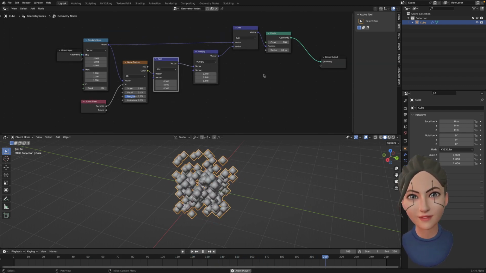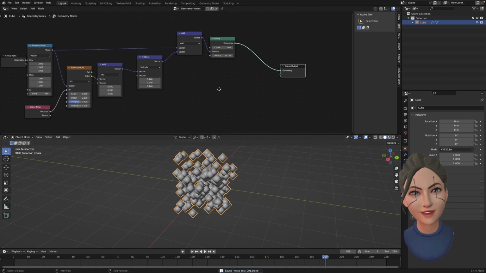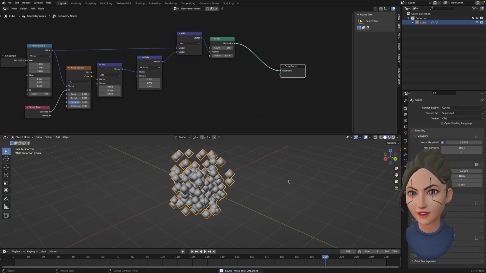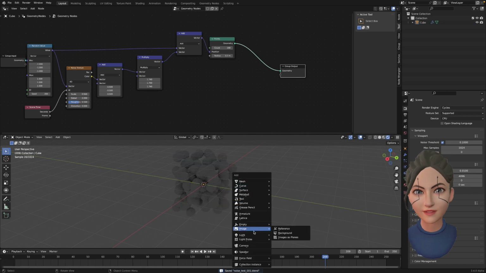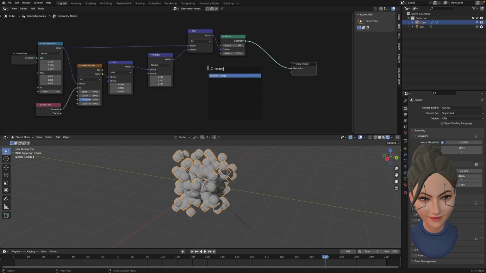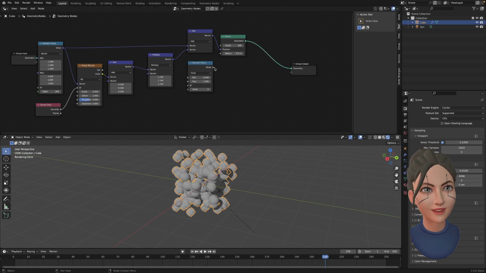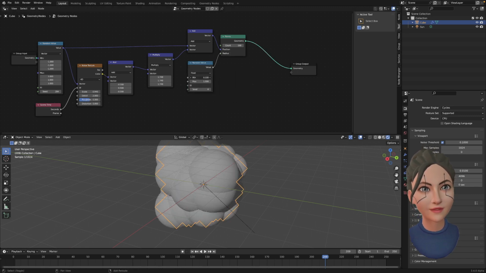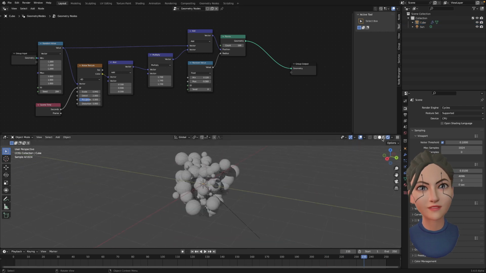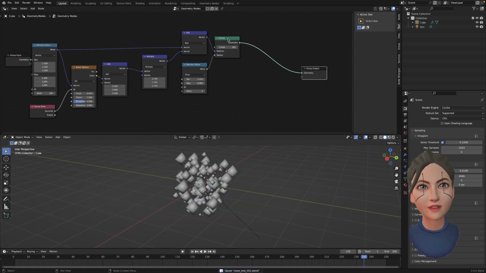Right. I'm gonna turn this into something that can be rendered. Actually, you can render this already if you're using Cycles, and each of the dots is gonna be a sphere. And you can use random value, plug into the radius. So yeah, super basic, but it seems to be working.